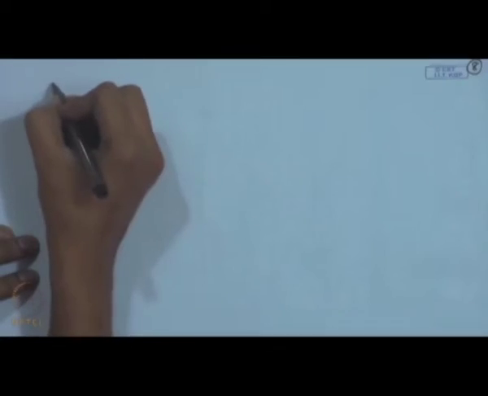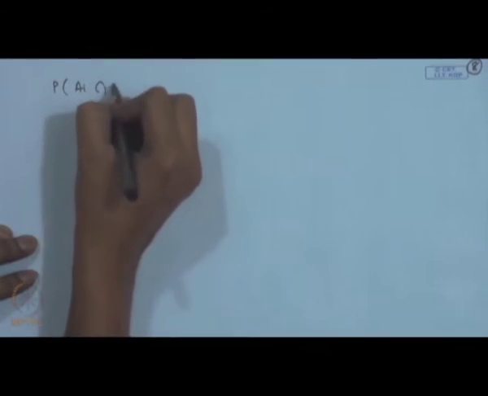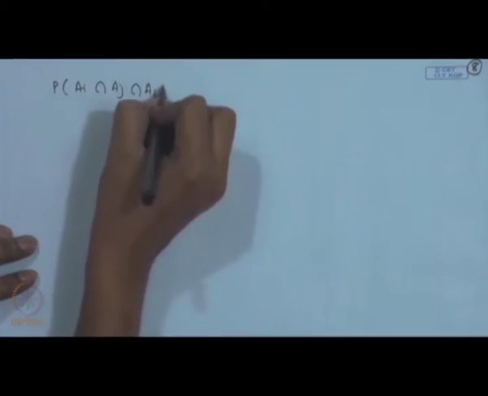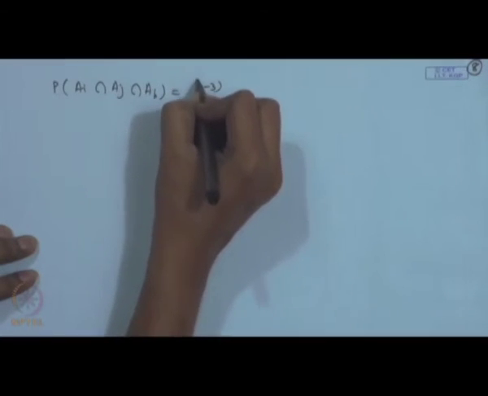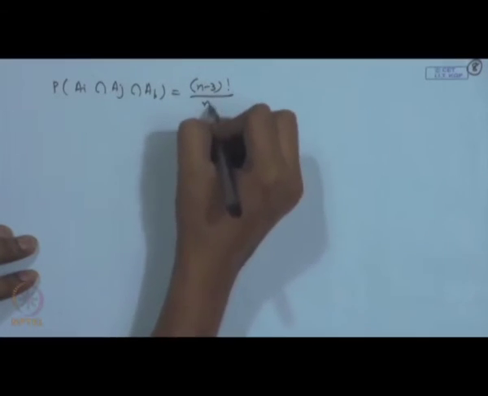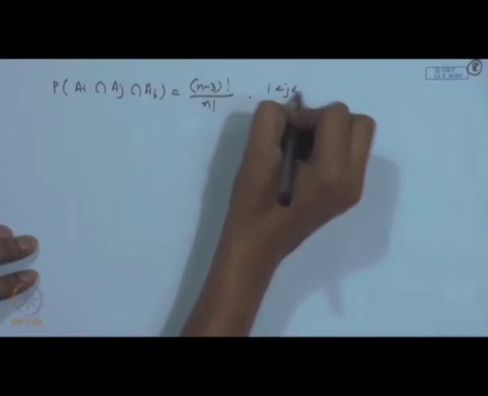Now, continuing this, if I write the probability of Ai intersection Aj intersection Ak, that will become n minus 3 factorial by n factorial, where i less than j less than k, and so on.